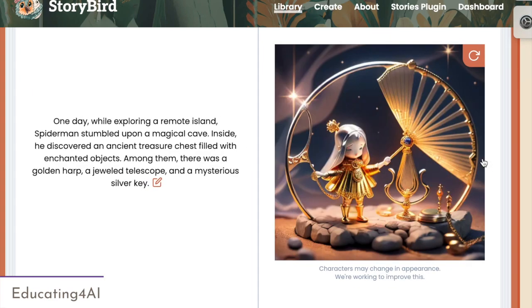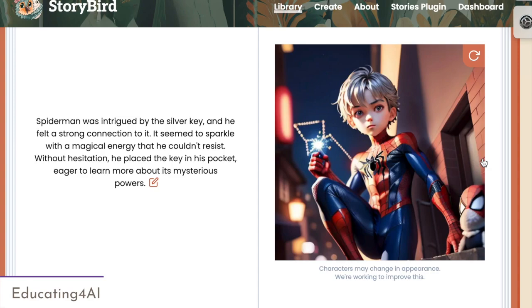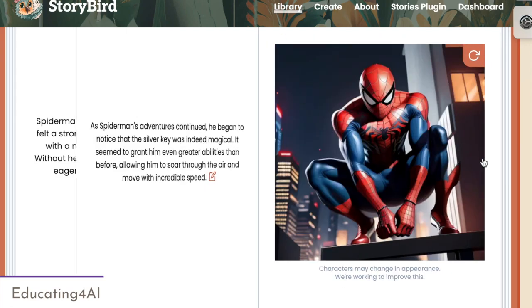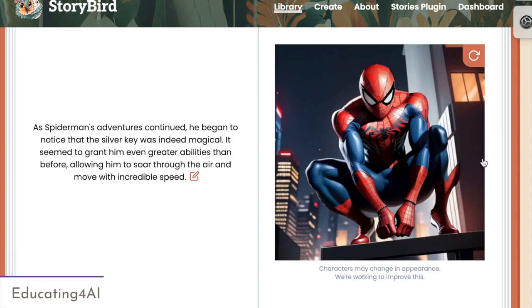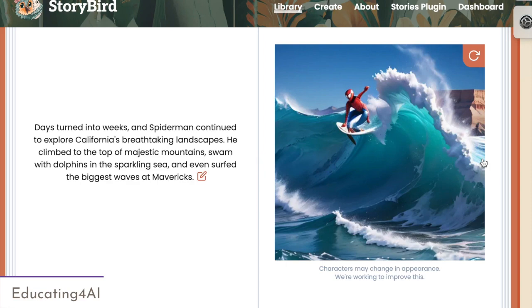And he engaged in some heroic actions. And he ended up there kind of trying to find the girl. He ended up on a remote island in a magical cave. And he was intrigued by this silver key, and he felt a connection to it. It seemed to sparkle with magic energy that he couldn't resist, and he placed the key in his pocket. And he noticed that, as he continued, he really had these magical powers, even greater abilities than he previously had. Look how much bigger he kind of gets. He starts surfing the waves.